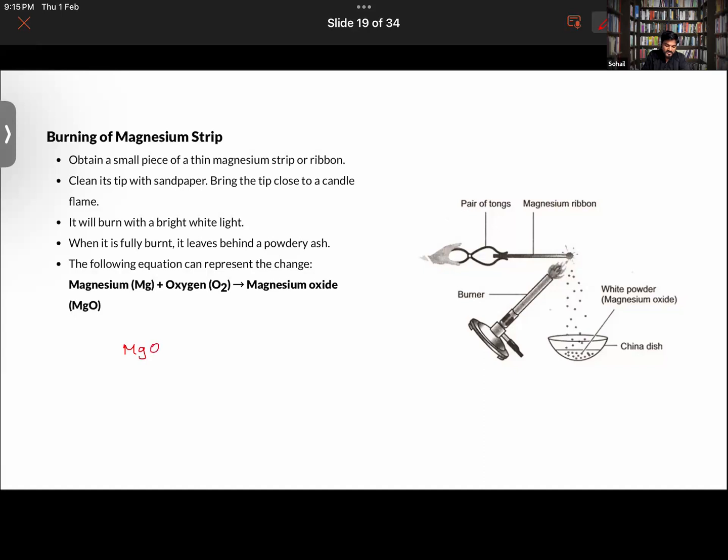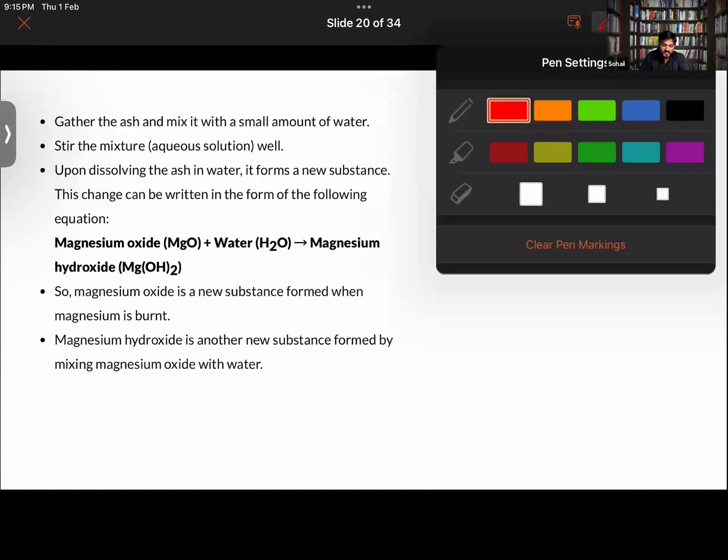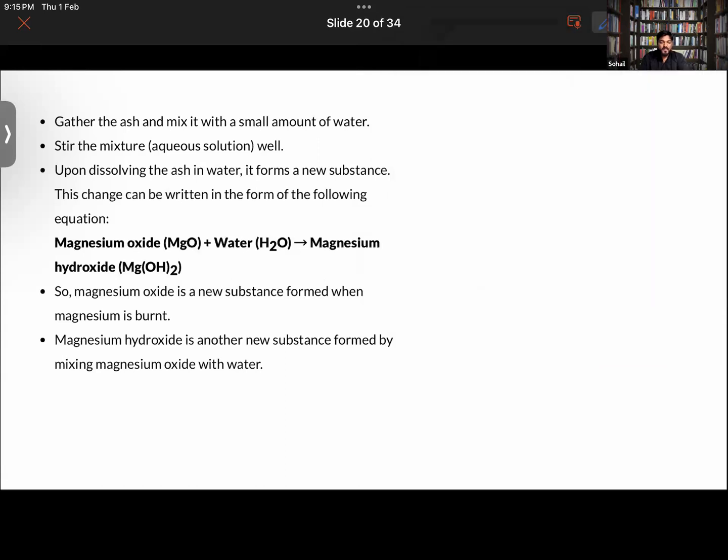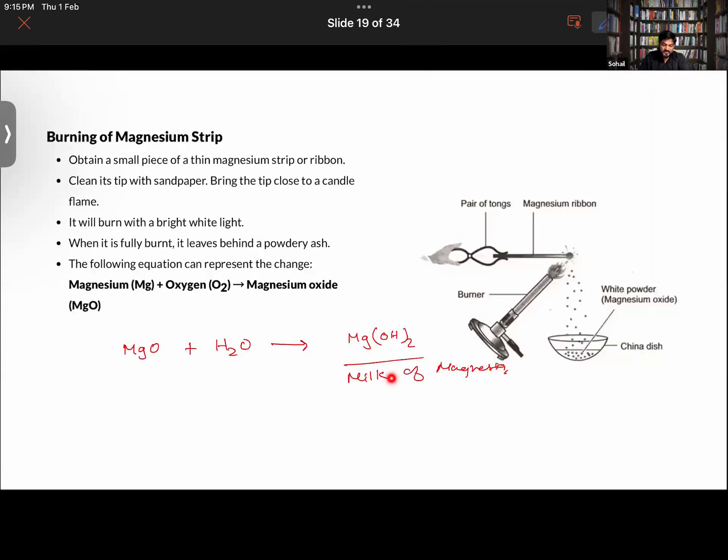When you add water to magnesium oxide, another chemical reaction happens, and you get magnesium hydroxide. This is also called milk of magnesia. Now, if you were to test the pH of milk of magnesia, will it be above 7 or less than 7?